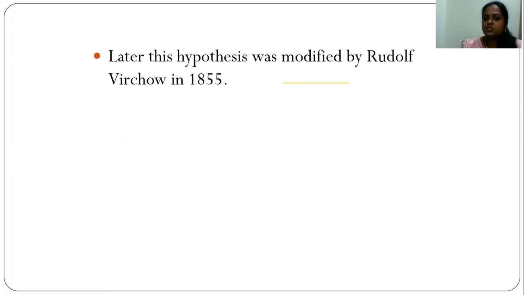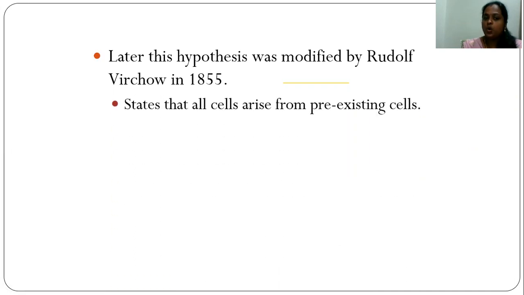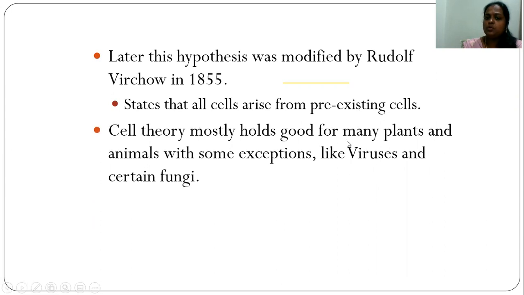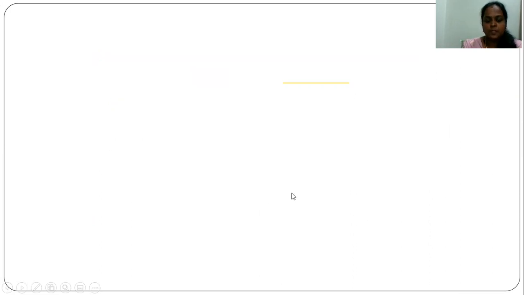Later, the hypothesis was modified by Rudolf Virchow in 1855. According to him, all the cells arise from pre-existing cells. And cell theory mostly holds good for many plants and animals with some exceptions like viruses and certain fungi. Viruses and certain fungi will not hold good to this cell theory. They will not follow this postulate of the cell theory. It holds good only for many plants and animals.